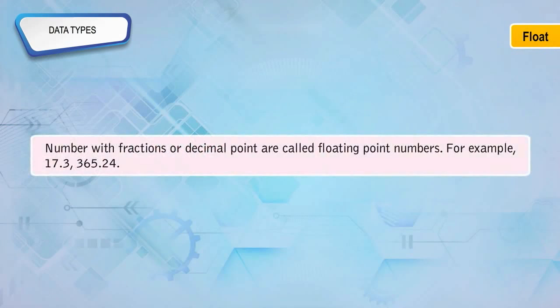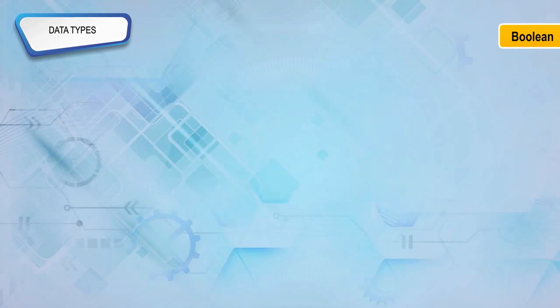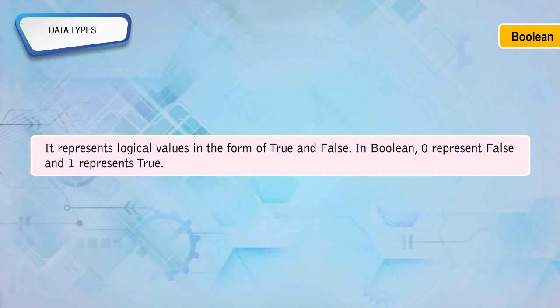Float: numbers with fractions or a decimal point are called floating point numbers, for example, 17.3, 365.24. Boolean: it represents logical values in the form of true and false. In Boolean, 0 represents false and 1 represents true.